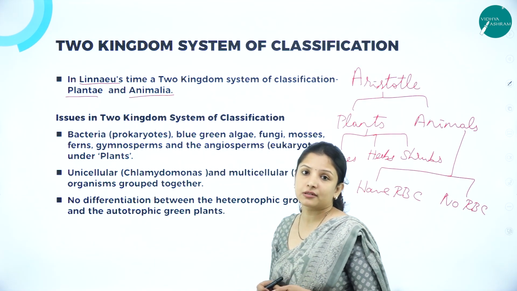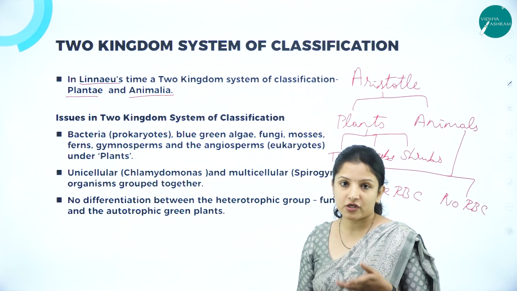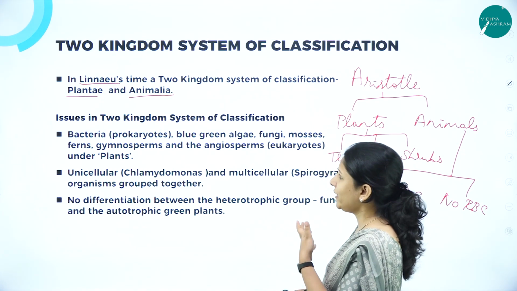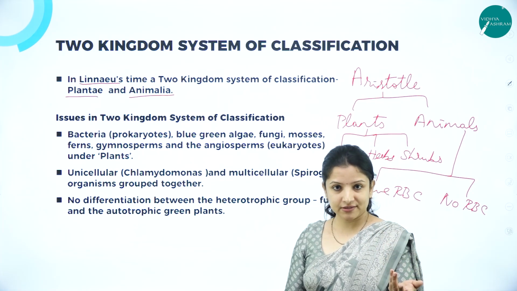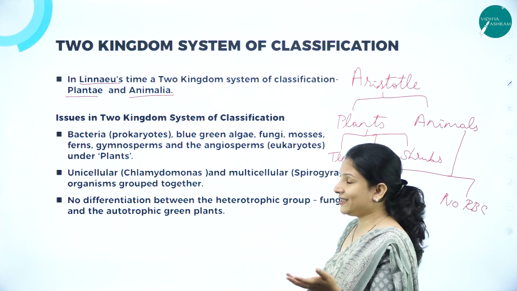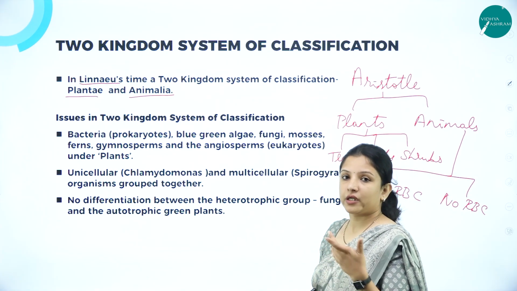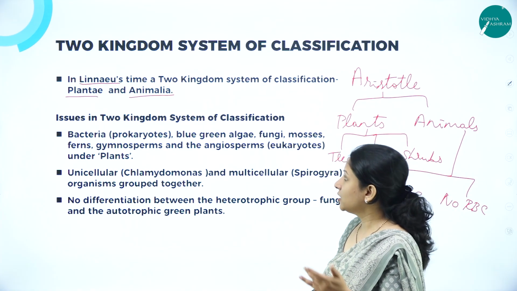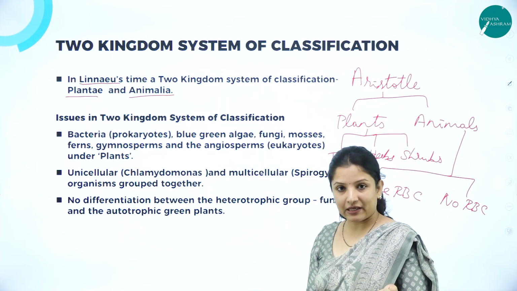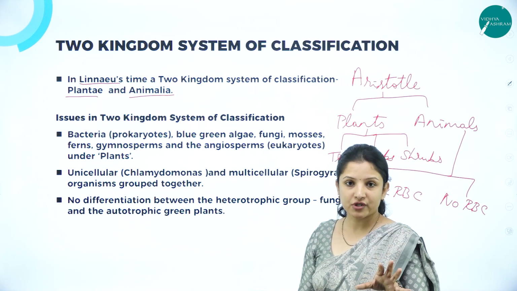Again, in this two kingdom system, there are a lot of issues because we cannot put the protist groups or Euglenas, Parameciums, all that under Plantae, nor can we put them under animals. Nor can we put a bacteria under animals. So lots of confusions are there.